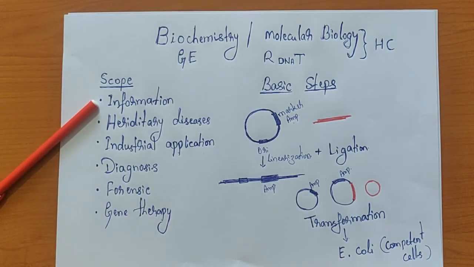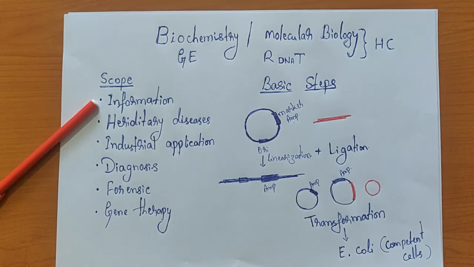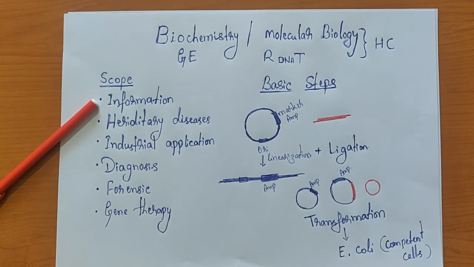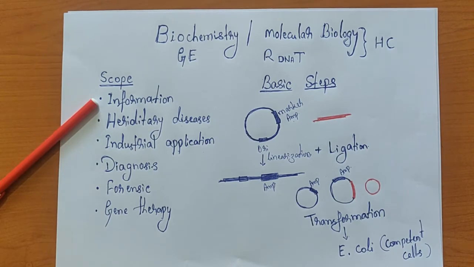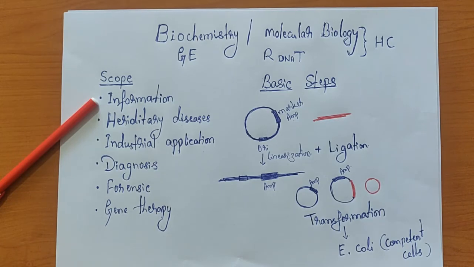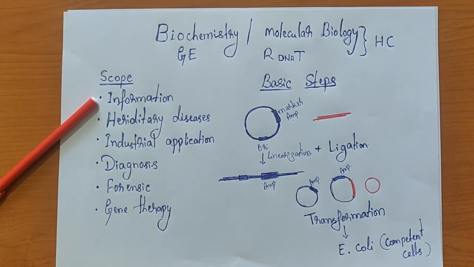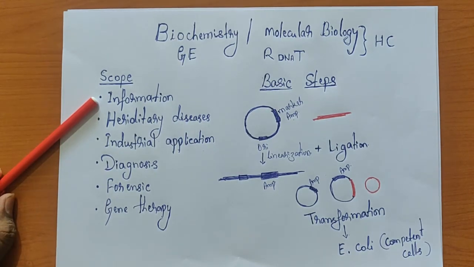The information means that the amount of information available about genetic engineering or recombinant DNA technology is huge. If you take any life science journal, you will find all the publications include one or the other recombinant DNA technology experiments. So it is better to understand the basics of this recombinant DNA technology so that you can understand what this is all about.